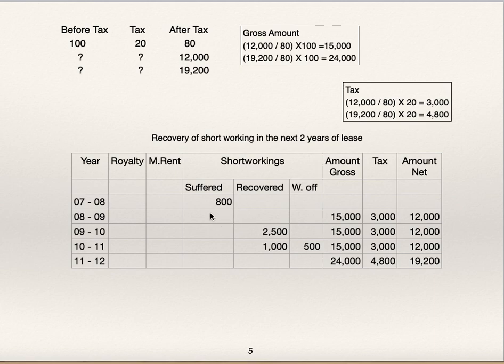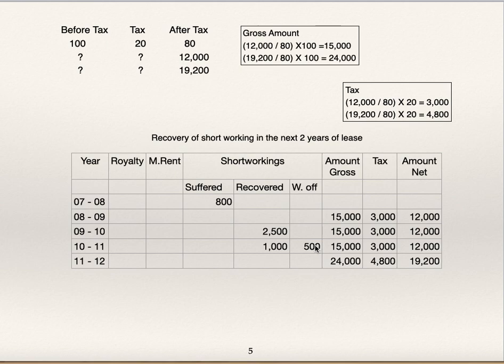So suffered you can find out for the year 8-9: 2,500 minus 800. Now if you see here, in the year 10-11, 1,000 is recovered. It cannot be from the year 9-10 because in 9-10 there is recovery, so nothing he has suffered in the year 9-10. So it must be from the year 8-9.